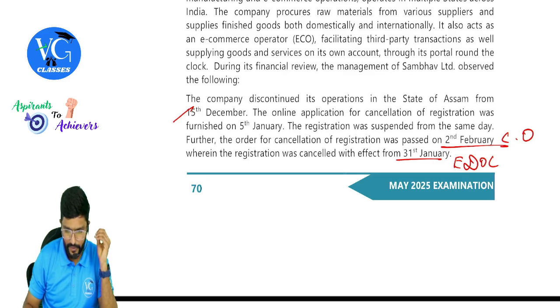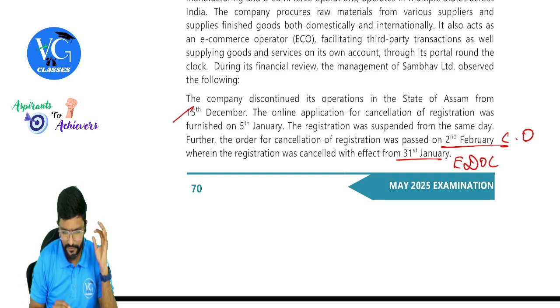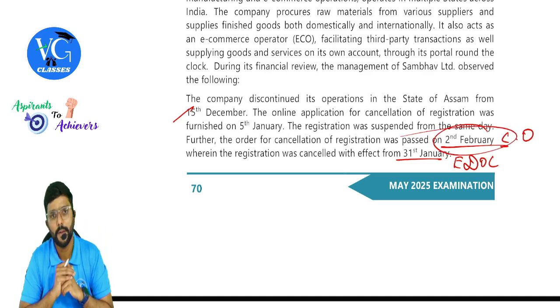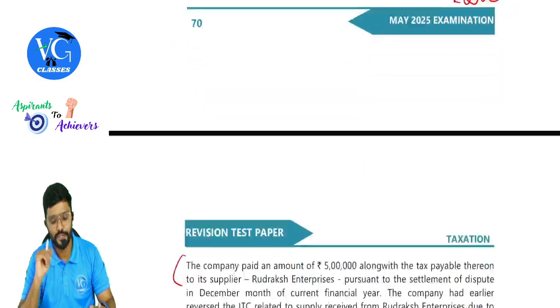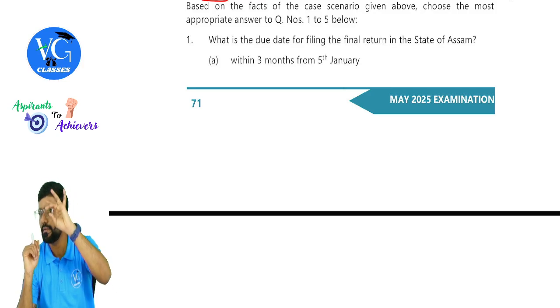Okay. Final return due date. Cancellation order is 2nd February. Effective date of cancellation is 31st January. Whichever is later, 2nd February, plus 3 months. Plus 3 months, guys. So it should be February, March, April, 3 months.